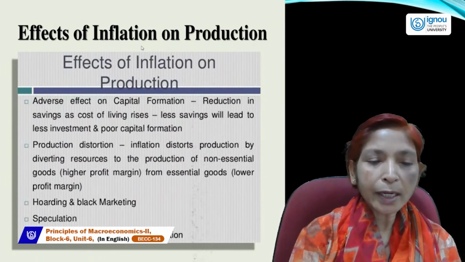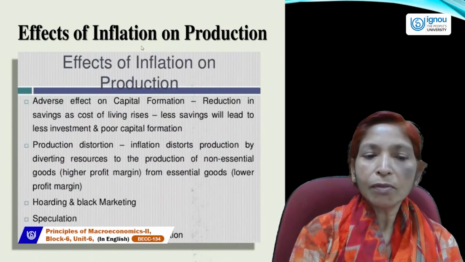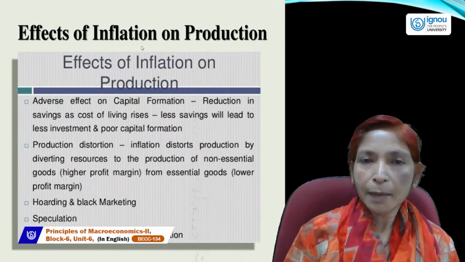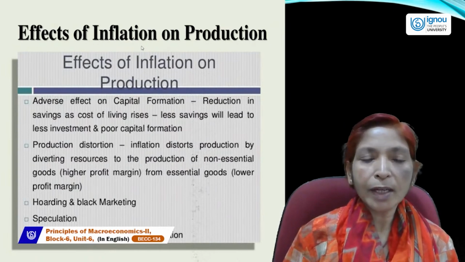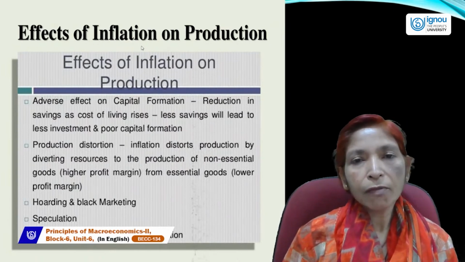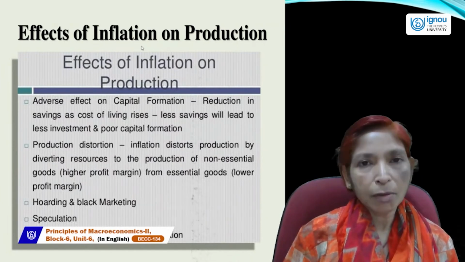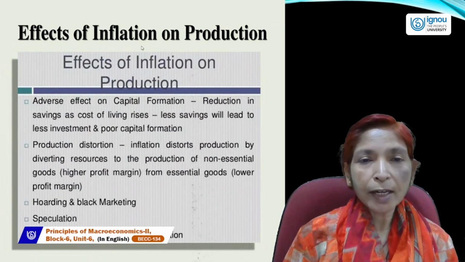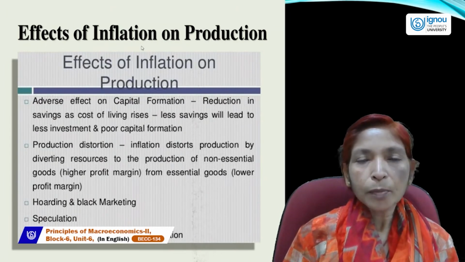And due to the fall in the capital formation rate, the production level will also fall because it adversely affects the capital formation rate and reduces savings. As the cost of living rises, less savings will lead to less investment and poor capital formation. It means inflation badly affects the capital formation rate or real investment, and due to this production will be distorted or destroyed.